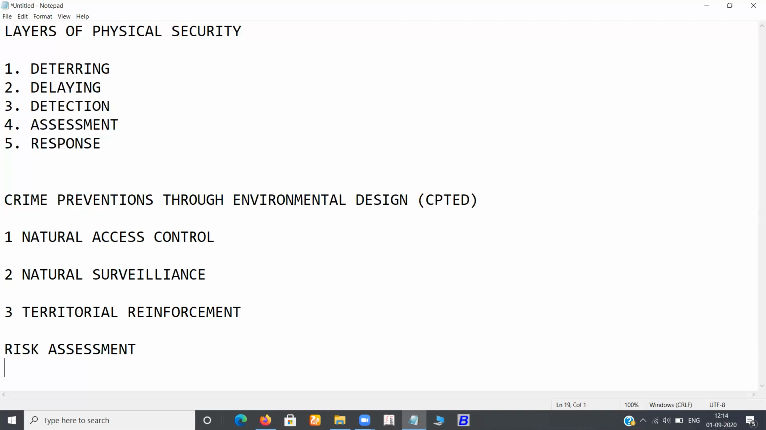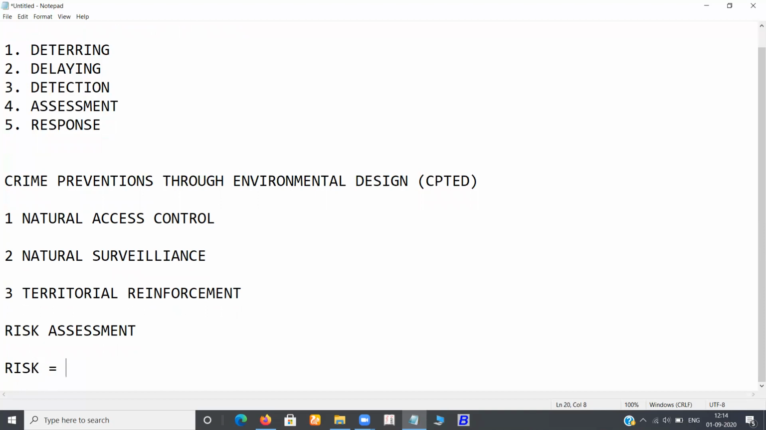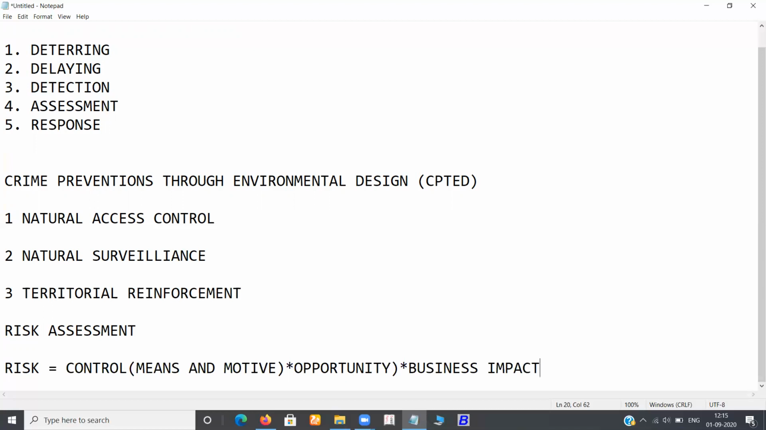So what will be the risk assessment? Risk is equal to controls, that is, means and motive and opportunity, into business impact, divided by controls.